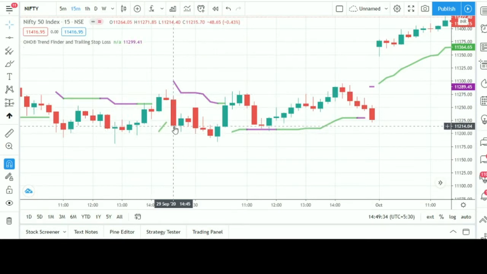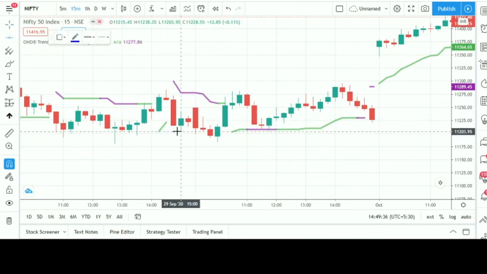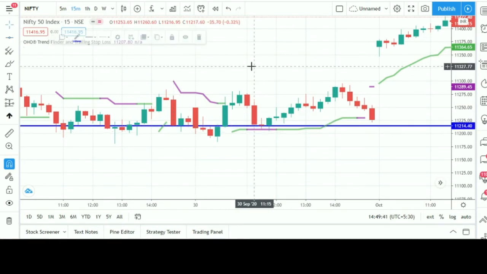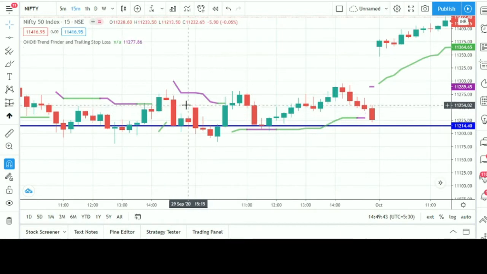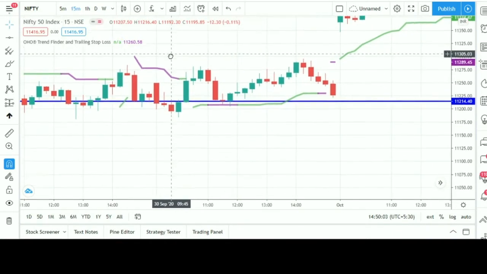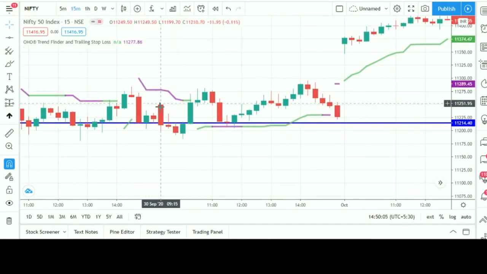Okay, now again we have a downside trend. We can mark the low of this candle. We have to do this so that if we are on the downside, a candle has closed below the low of this candle. Okay, now we have a short. It's a purple color line, mind you friends, but if you want to take the risk, then you can do it. And on the daily time frame, it's on a buy side trade.